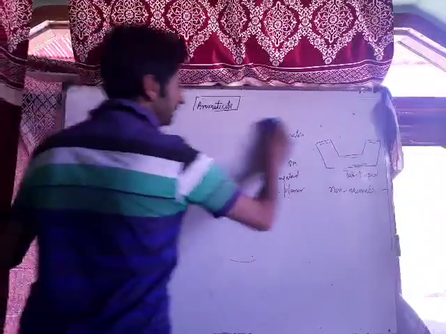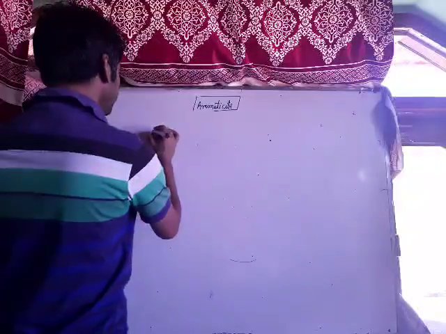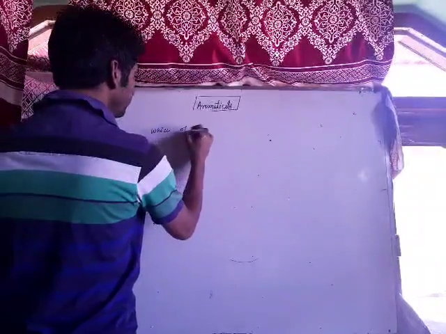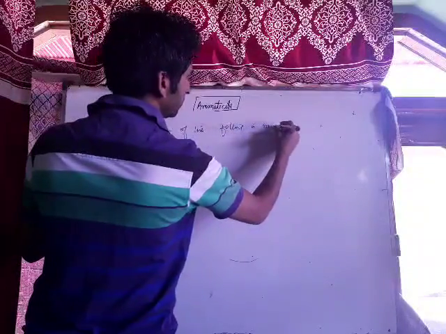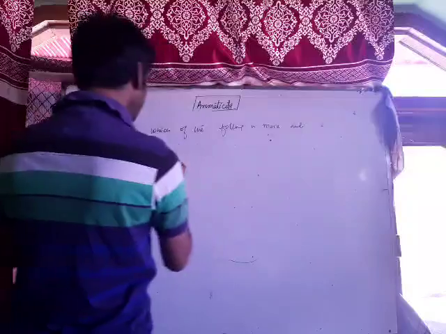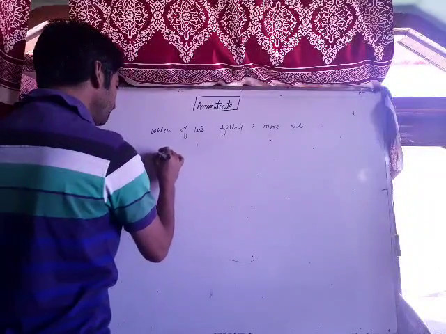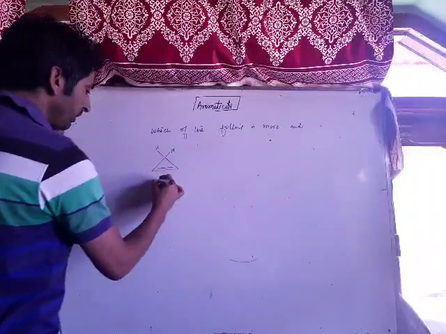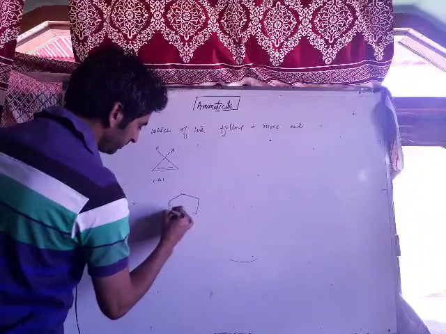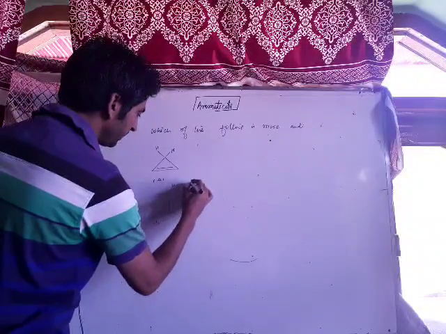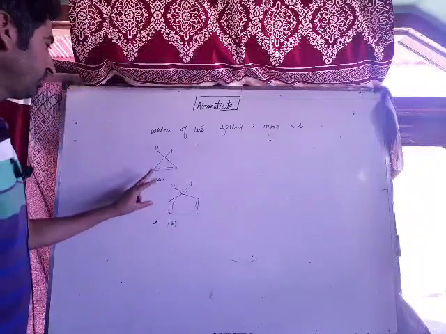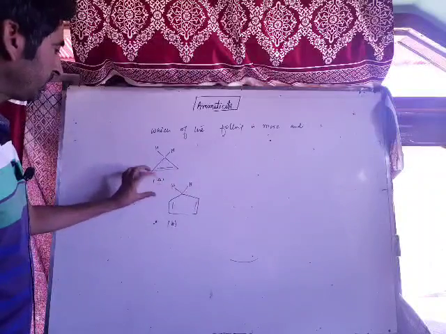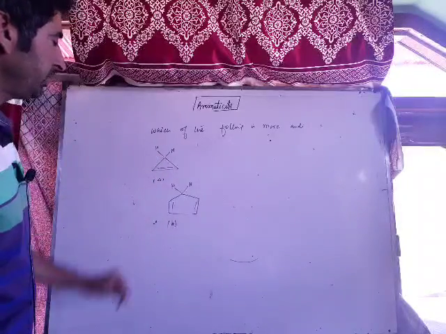Question may be asked like this: which of the following is more acidic? Now see, we have cyclopropane, we have hydrogen over here, hydrogen over here. This is compound A. We have this compound, hydrogen over here, hydrogen over here. This is compound B. This is one type of question that may be asked. You have to explain whether the order of acidic nature of A is greater than B, or more than B, or equal to C.